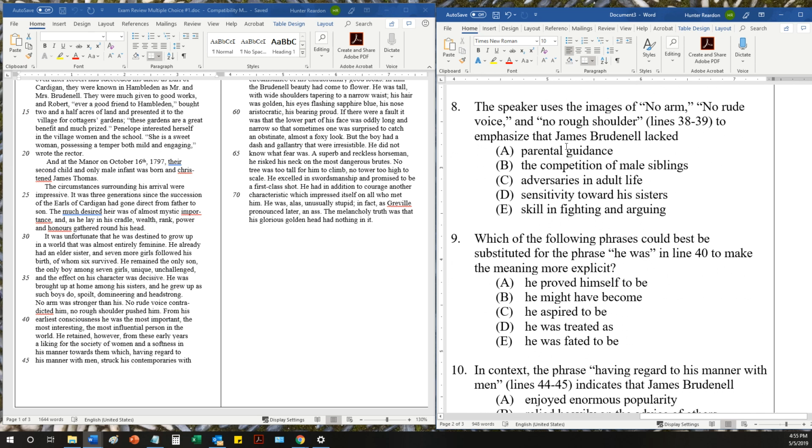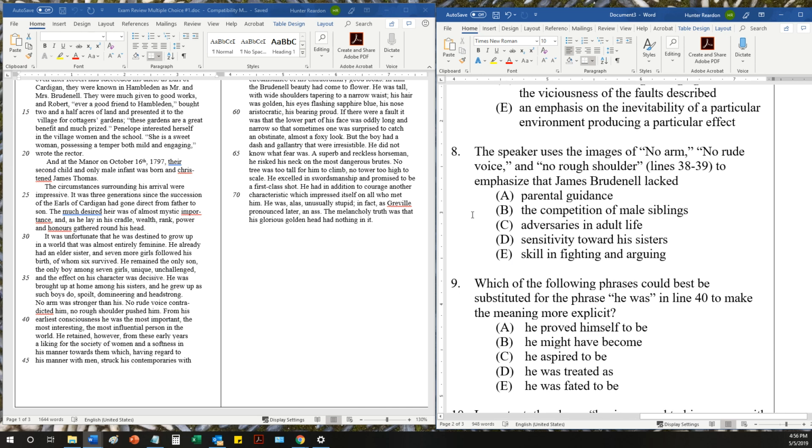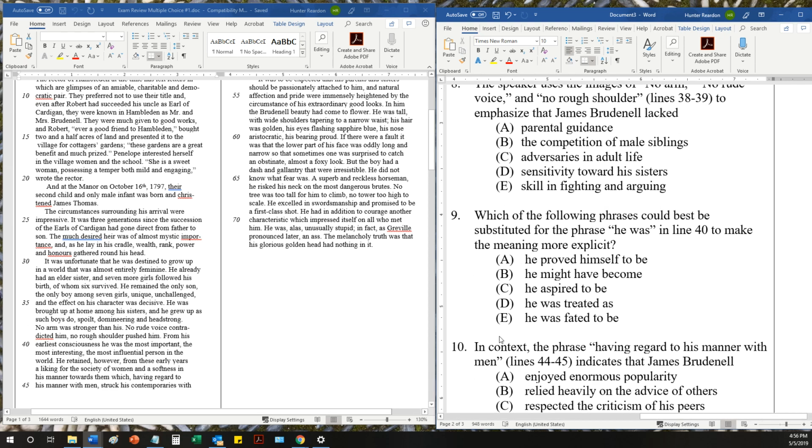All right. The speaker uses the images of no arm, no rude voice, and no rough shoulder to emphasize that James Brudenell lacked B, the competition of male siblings, right? He was brought up in a room full of sisters, and he didn't have tempering forces that would be male siblings to calm down his arrogance a little bit. And so this question is almost an extension of the previous one, continuing to ask about the environment in which James Brudenell grew up. Alrighty, 9.